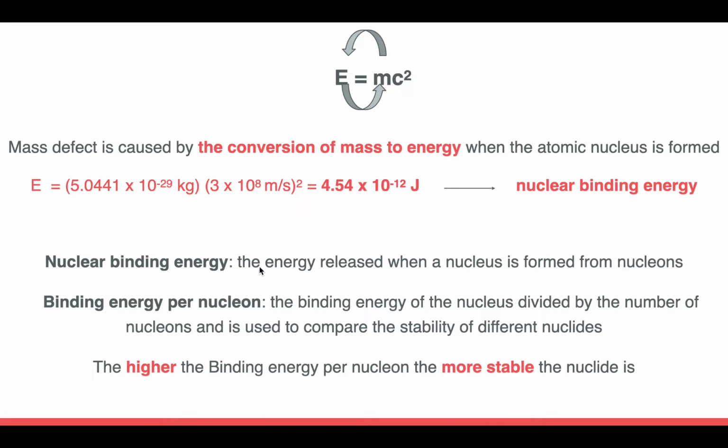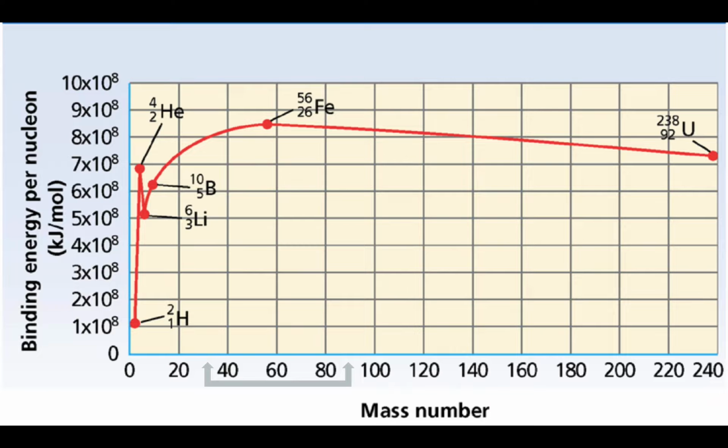Nuclear binding energy is defined as the energy released when a nucleus is formed from nucleons, and the binding energy per nucleon is found when we divide the binding energy by the number of nucleons in a nuclide. And this value is what we use to compare the stability of different nuclides. Now we know that the higher the binding energy per nucleon, the more stable the nuclide is. From this graph, we can see that nuclides with intermediate mass numbers usually have higher binding energy per nucleon, like the iron atoms here. However, if the mass number is very low or very high, the binding energy per nucleon is usually lower.